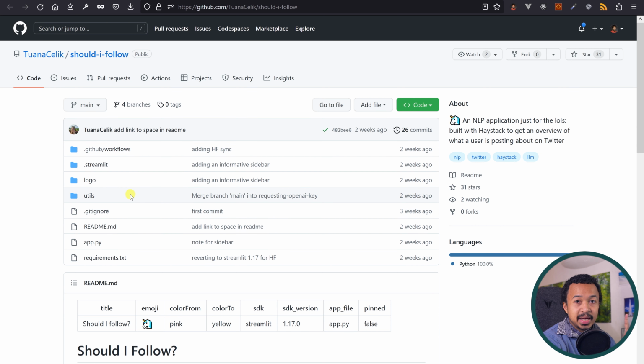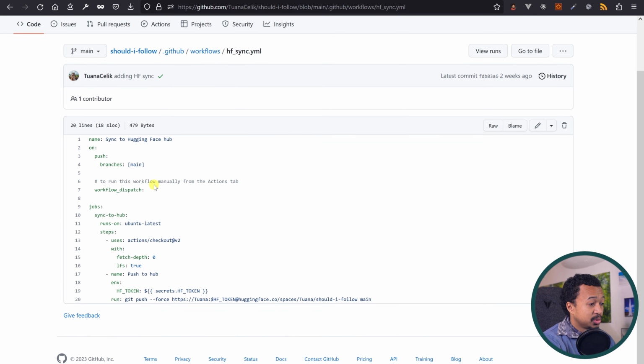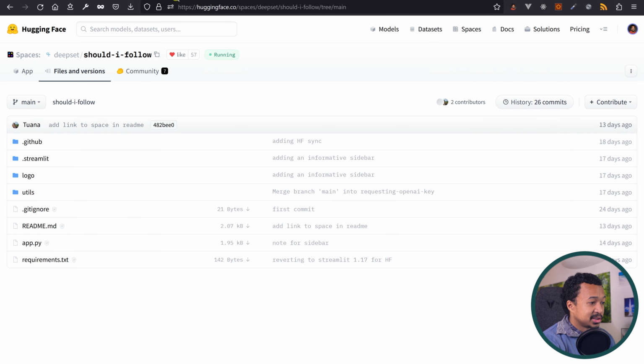And I'm guessing, I'm not sure, let's see. I'm guessing they're using a GitHub workflow to synchronize their GitHub source code with the Hugging Face space. Yeah, you can see it here. Git push to Hugging Face spaces. Great app, great content, great structure, great architecture.